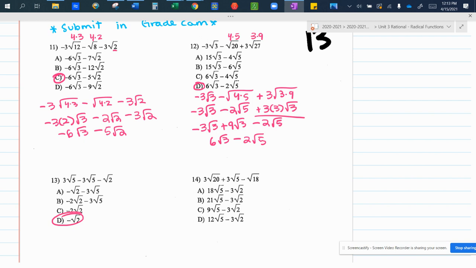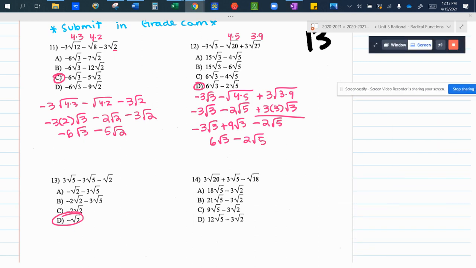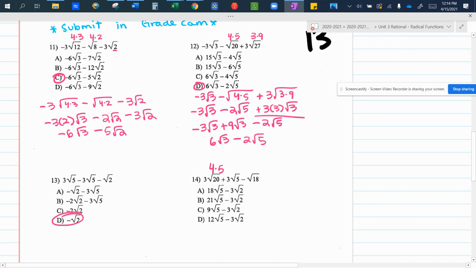14. Who can tell me the perfect square factors of 20? 4 and 5. Who can tell me the perfect square factor of 18? One factor. 9 times 2. That's your first couple of steps.